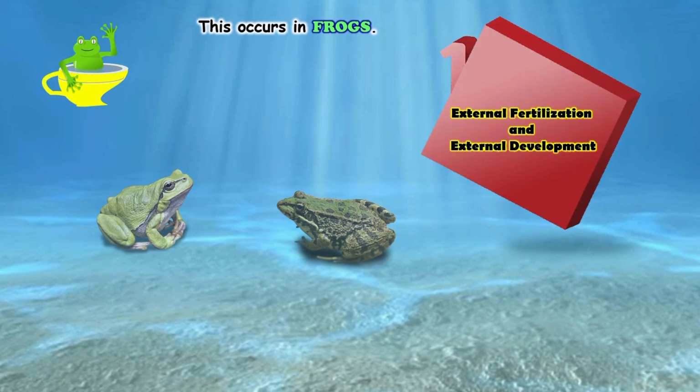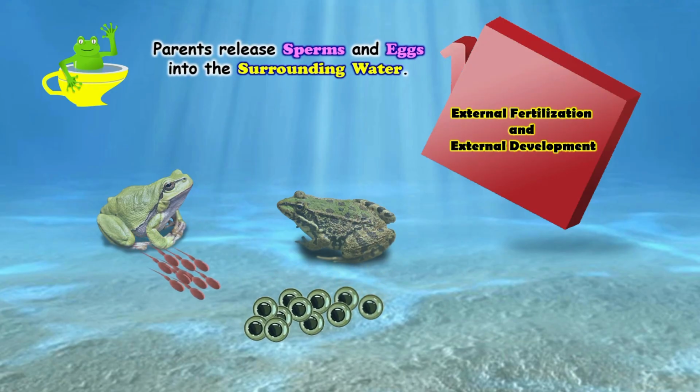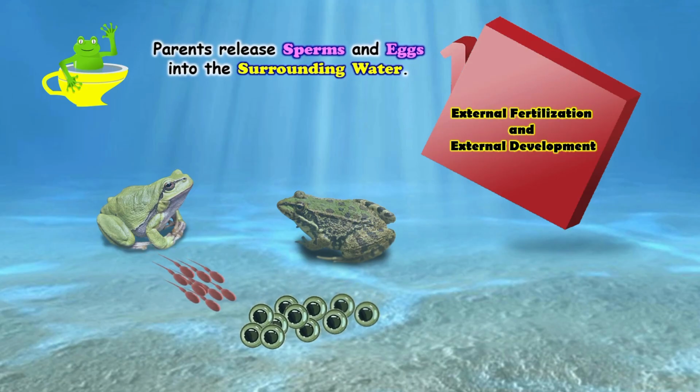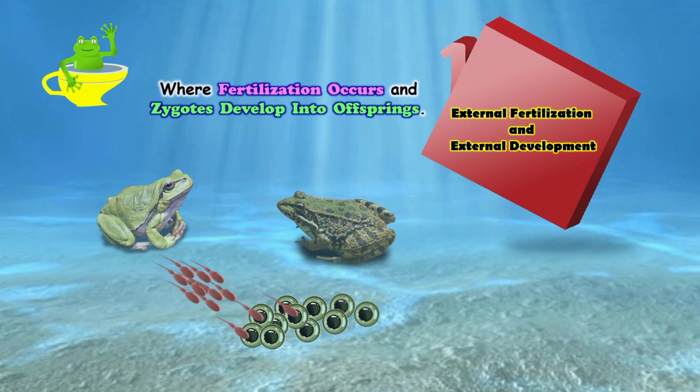External fertilization and external development. In frogs, reproduction happens through external fertilization. This means that both the sperms and eggs are released by the parents outside their bodies into the surrounding water. Once the gametes are released, fertilization takes place in the water itself. The fertilized egg, called the zygote, then begins to grow and develop.